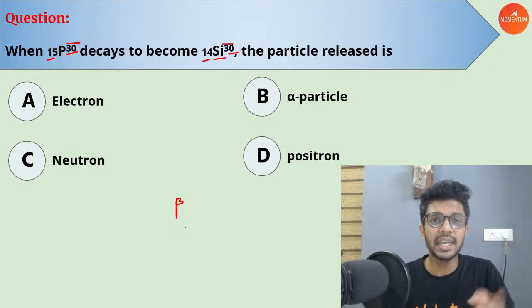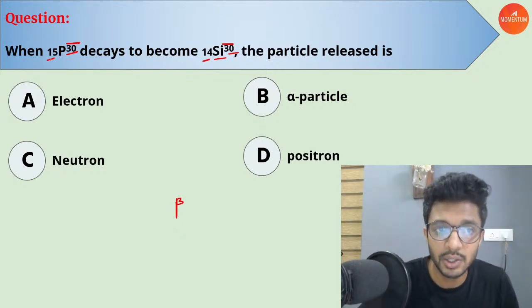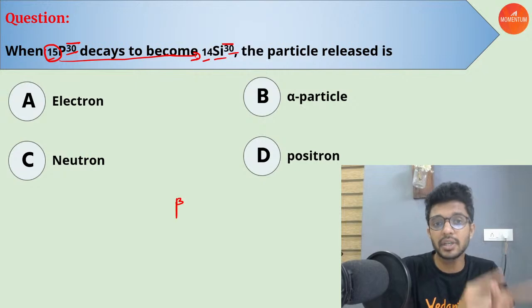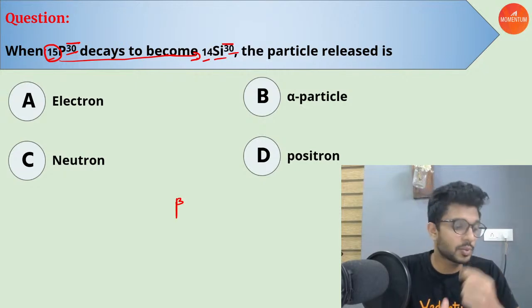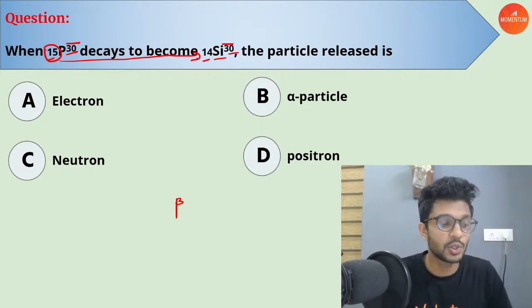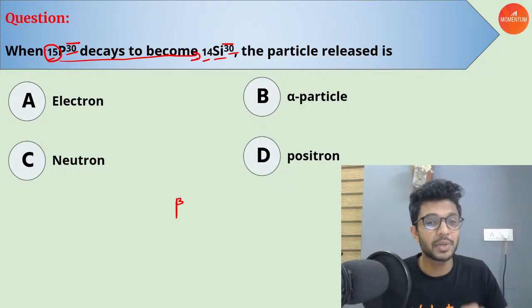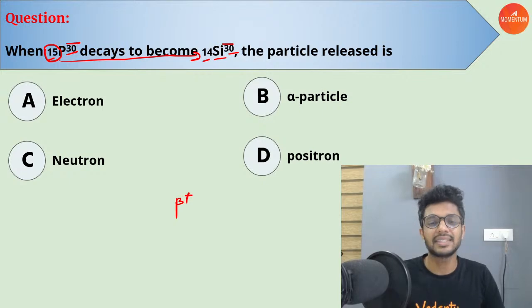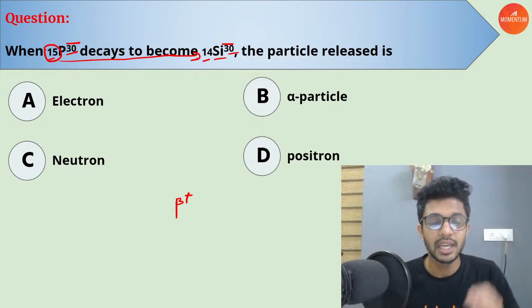Now, beta decay has beta plus decay and beta minus decay, right? So here you can look at the atomic number, it actually decreases. So if the atomic number is decreasing, it corresponds to which decay? Who is going to tell this? If the atomic number decreases, that corresponds to beta plus decay, isn't it? Okay. Now you have to tell me, in a beta plus decay, what is happening?